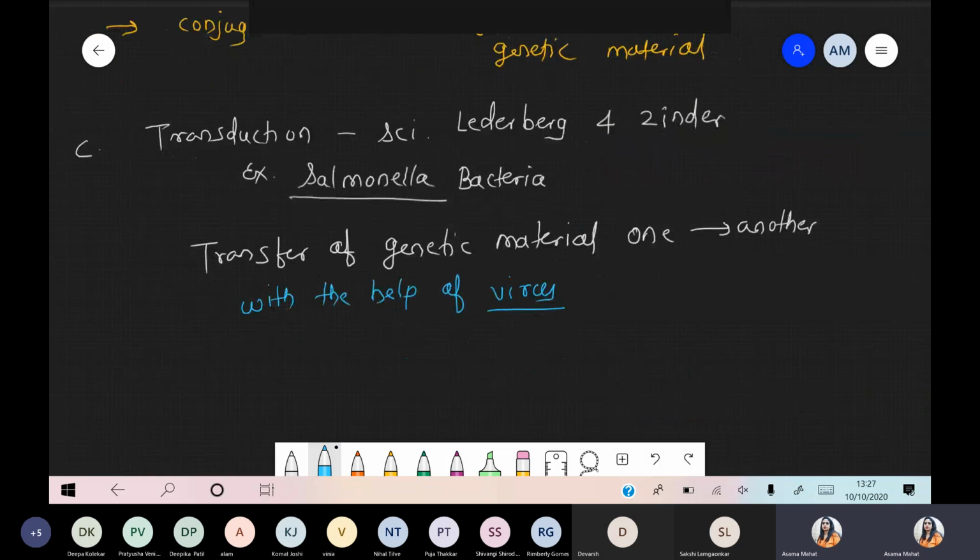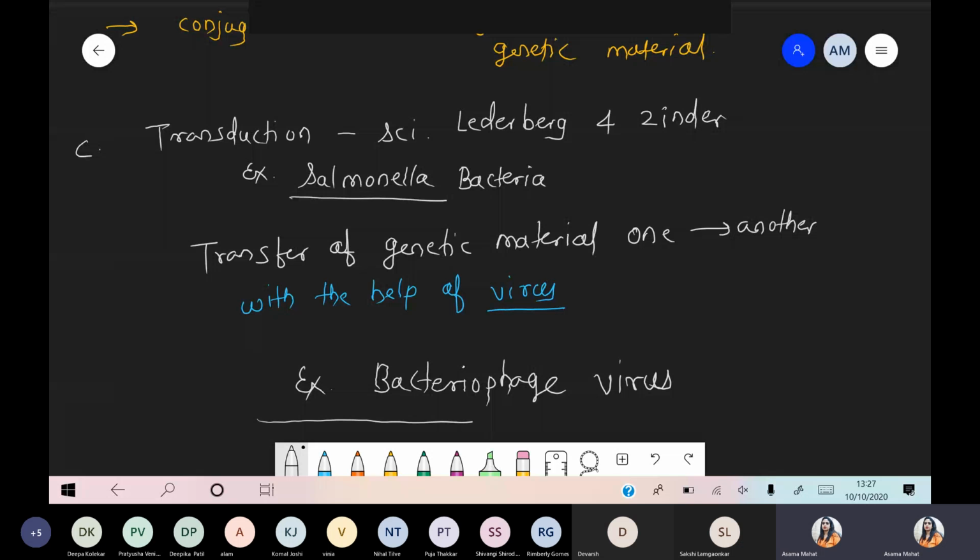And the best example for transduction, simply you can say, is bacteriophage. Bacteriophage is a virus that eats bacteria, that's why it is called bacteriophage. So these are the ideal example for the process of transduction, who carry the genetic material from one bacterium to another. Got it? This point is clear, everyone?